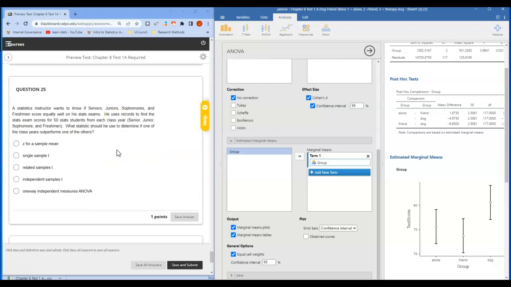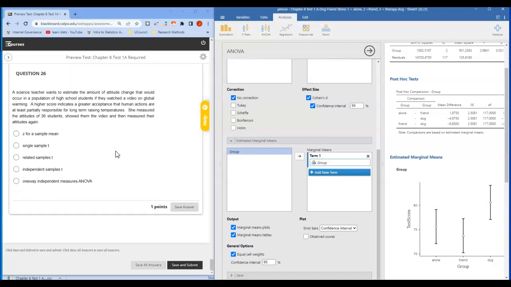25, a statistics instructor wants to know if seniors, juniors, sophomores, and freshmen score equally well on his statistics exams. He uses records to find the stats exam scores for 50 students from each class year, and which statistics should he use to determine if one of the classes outperforms one of the others. So we're going to compute means for these 4 groups. And when we have 4 groups, we have to use an independent measures ANOVA.